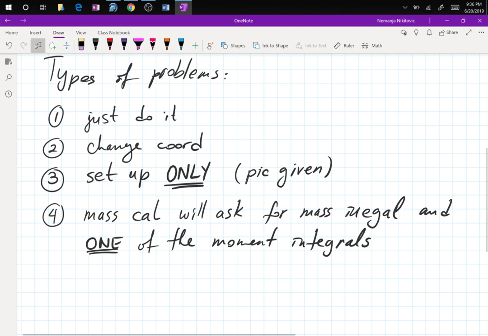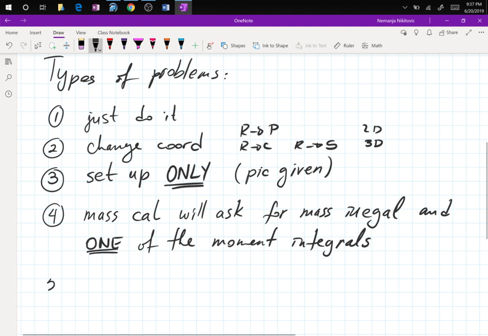Changing coordinates, which is rectangular to polar, or rectangular to cylindrical, rectangular to spherical. So this is 2D and this is 3D. Setup only, picture given. You might have 2 problems here, one for double, one for triple. Number 4, mass calculation.